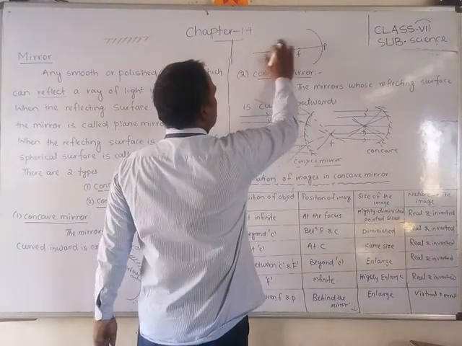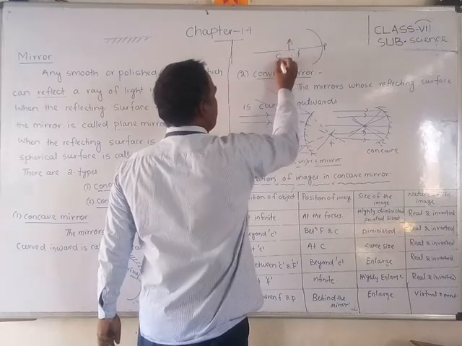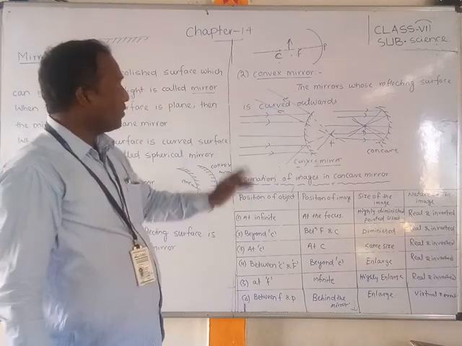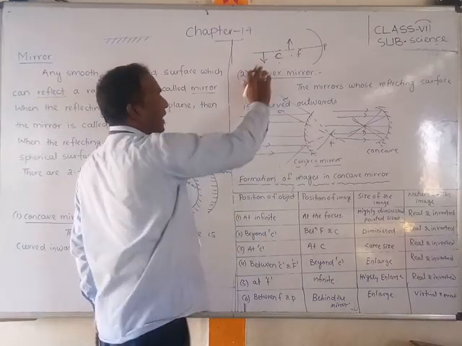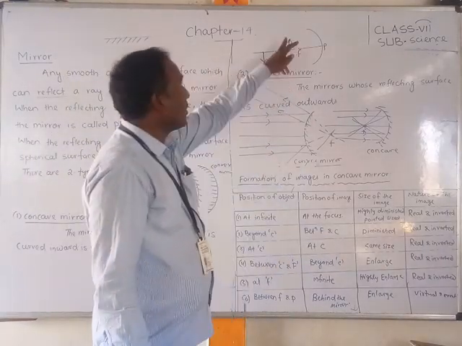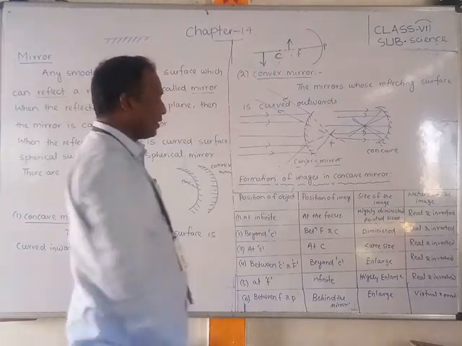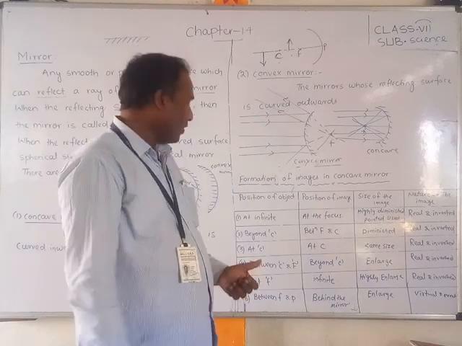Now where is the object? Here, between C and F. If the object stays between C and F, then what will happen? The image will form beyond C, inverted and beyond C. Next, enlarged, that means the size will become a little bigger. The nature is real and inverted.